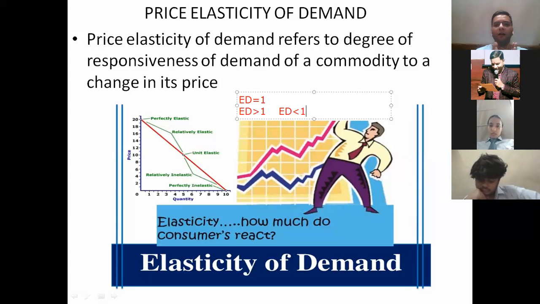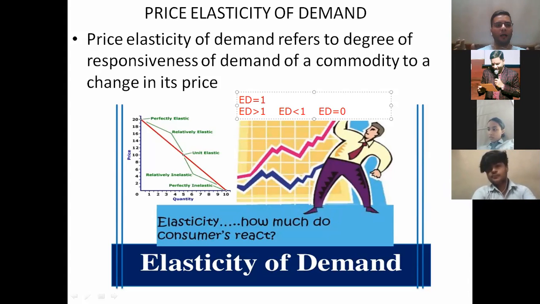Then we have the other point which we say ED equals to 0. You remember the point ED equals to 0? I told you ED equal to 0 means the changeability of demand is 0. 0 means perfectly inelastic, which means there is no change in demand. Can anybody please tell me when it will take place when we say that ED equals to 0? Quickly write in the chat box that when there will be elasticity of demand equals to 0, which means even if the price rises, the demand does not change at all.